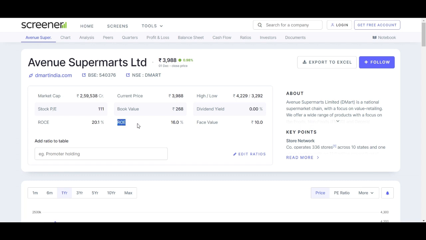Eighth, return on equity (ROE). The return on equity for DMart is 16%, reflecting a company's ability to generate returns for its shareholders. Ninth is face value. The face value of DMart's stock is 10 rupees, representing the nominal value of a share as stated by the company.